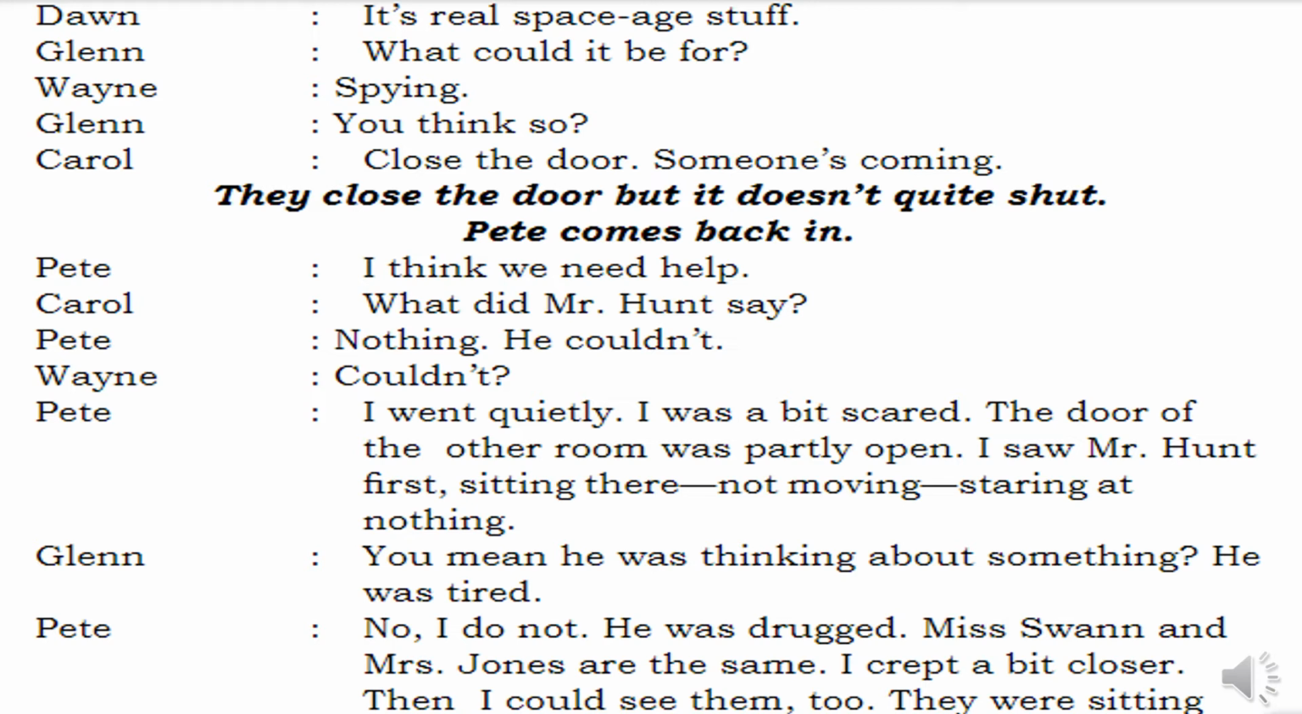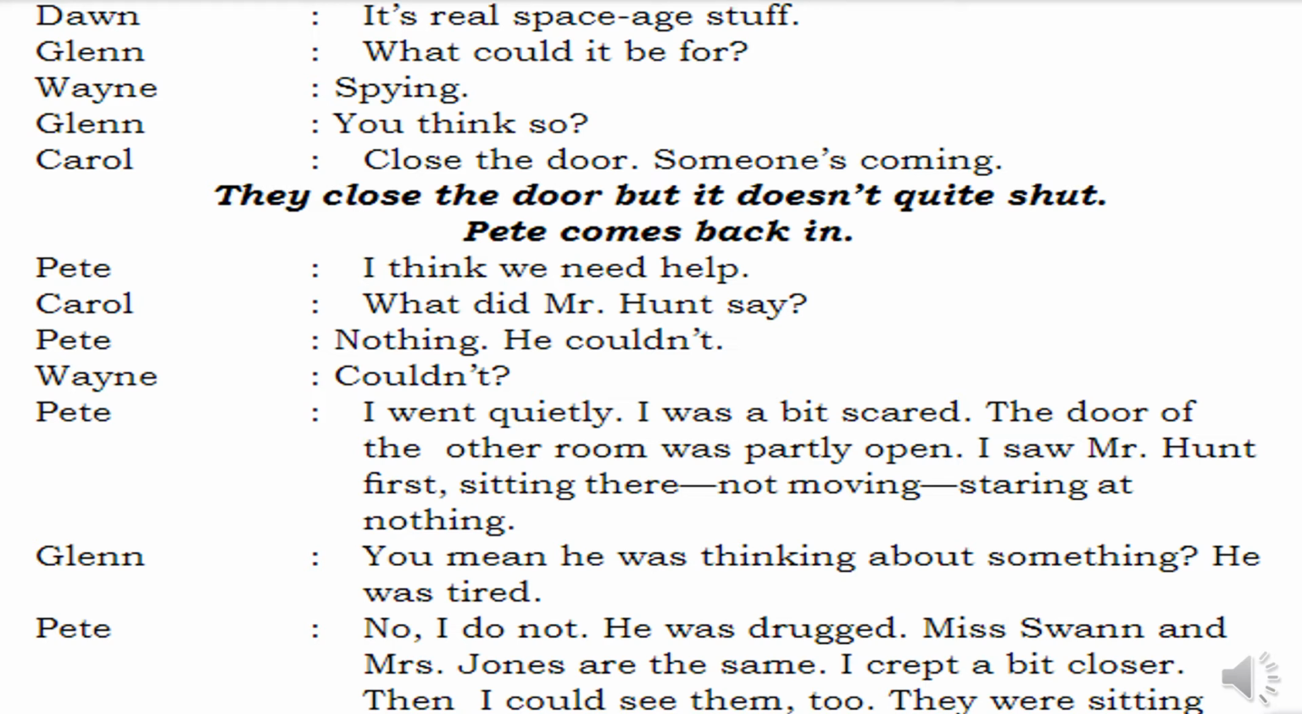I saw Mr. Hunt sitting there, not moving, staring at nothing. Staring at nothing is something like a sense of being drugged. So he says, I could go there. I was scared. I quietly moved in and I could see Mr. Hunt sitting over there. He was looking at one particular thing, not moving at all. I felt he is drugged, is his indication. Glenn says, you mean he was thinking about something? He was tired? Glenn asks, was he tired? Was he thinking about something?